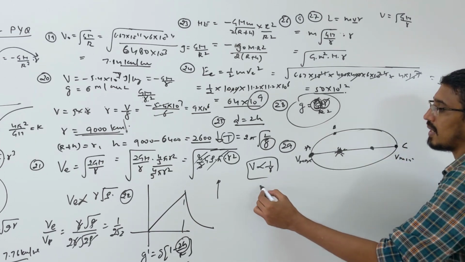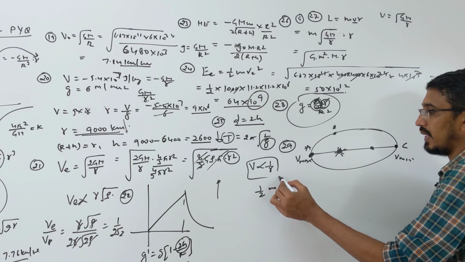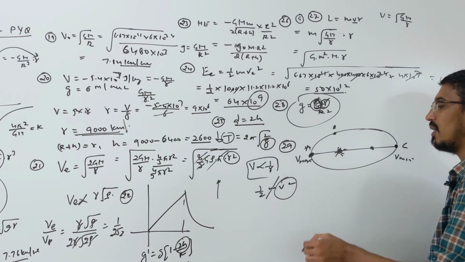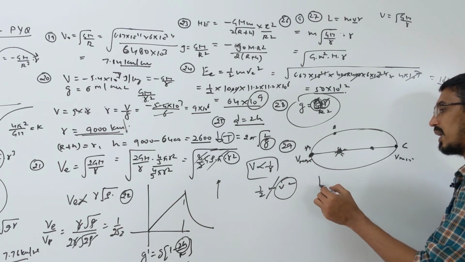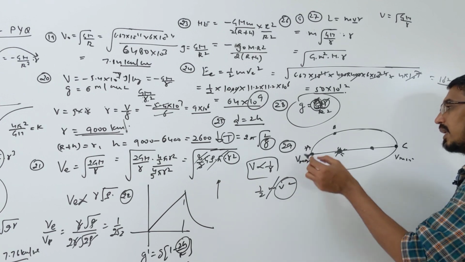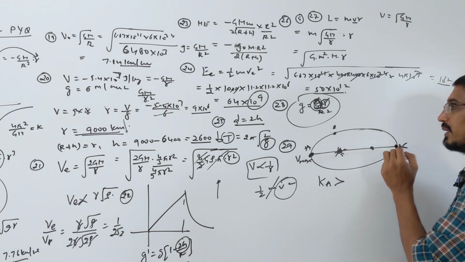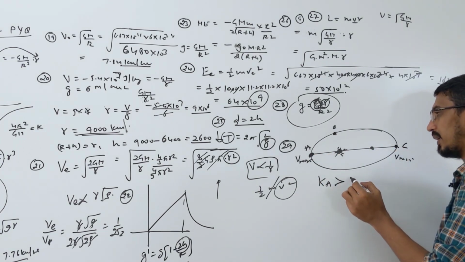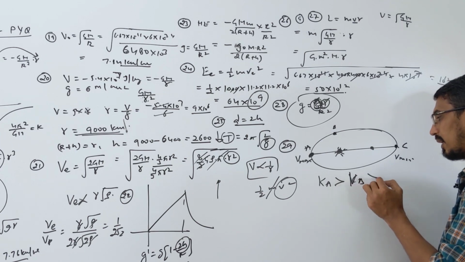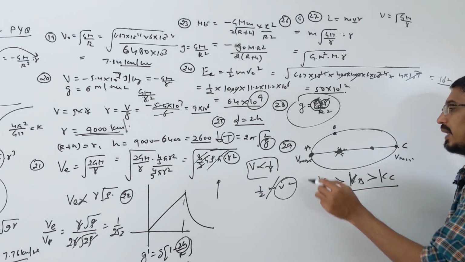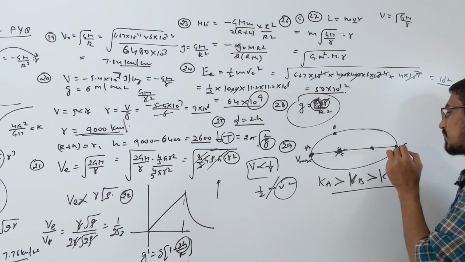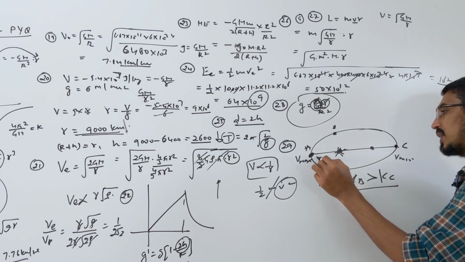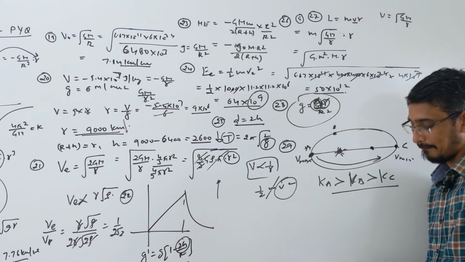Now they are asking about kinetic energy, which is half mv square. m is not changing, velocity is changing. Velocity at this point is maximum, so kinetic energy K will be maximum. Then velocity is minimum at that point, right? After that it will be here, so you can write Kb and last will be Kc. At this point kinetic energy is maximum, at this point it is minimum. So velocity is decreasing that way, right?